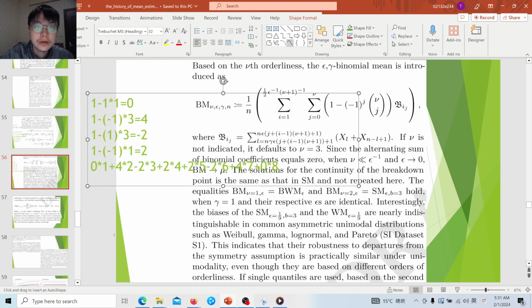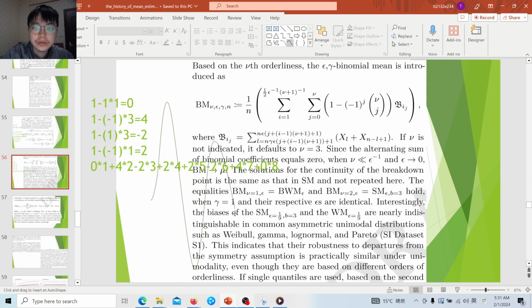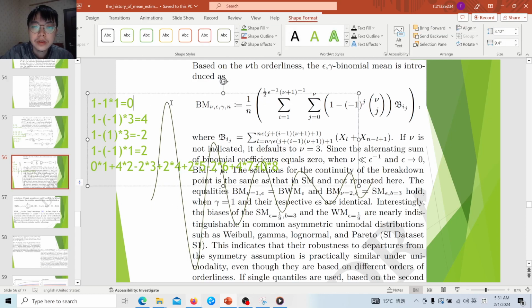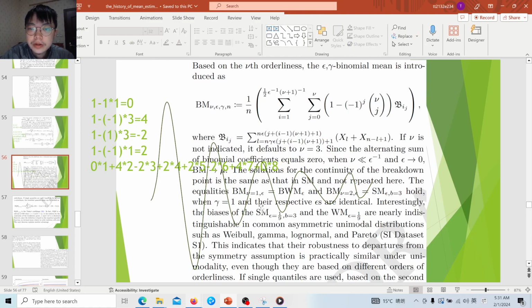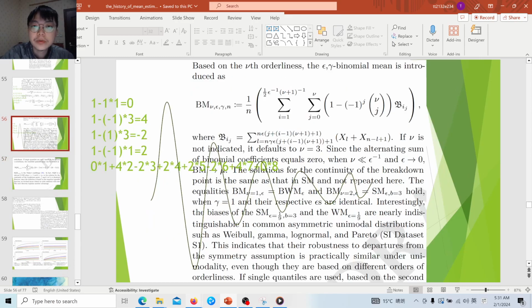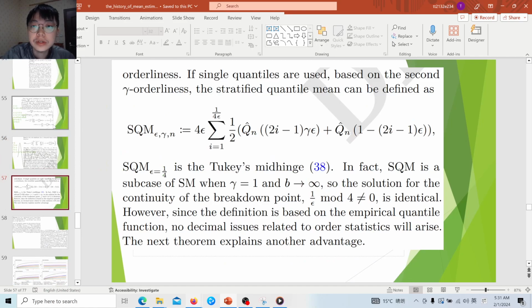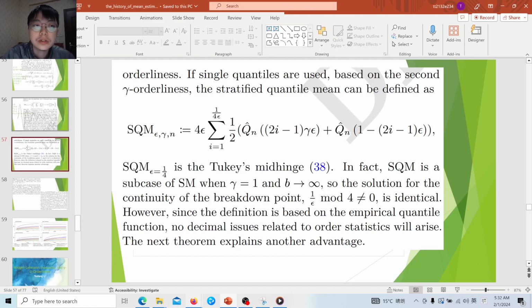And for other values, 4, 5, 6, 100, it is basically like this, and this weight is alternating, due to the alternating binomial coefficients, negative and positive, alternating like that. We do not repeat it here. Because this binomial mean is based on the block approach, if we use a single quantile, we can define a stratified quantile mean.